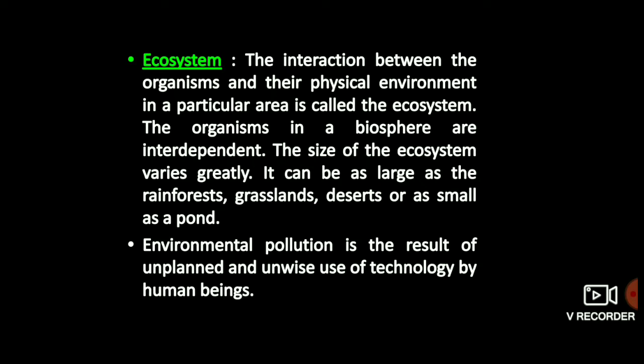In the last, environmental pollution is the result of unplanned and unwise use of technology by human beings. And this is true because rapid development led to changes in the natural environment and caused a lot of environmental issues. Activities like construction, agriculture, mining, transportation and overpopulation are adversely affecting the natural environment. The changes are taking place so rapidly that nature is not able to repair the